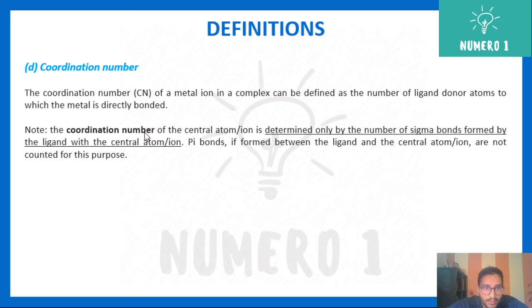Note that the coordination number of the central atom/ion is determined only by the number of sigma bonds which are formed by the ligand with the central metal ion. Pi bonds, if they are formed between the ligand and the central atom, are not counted for this purpose. This part we will talk about later.